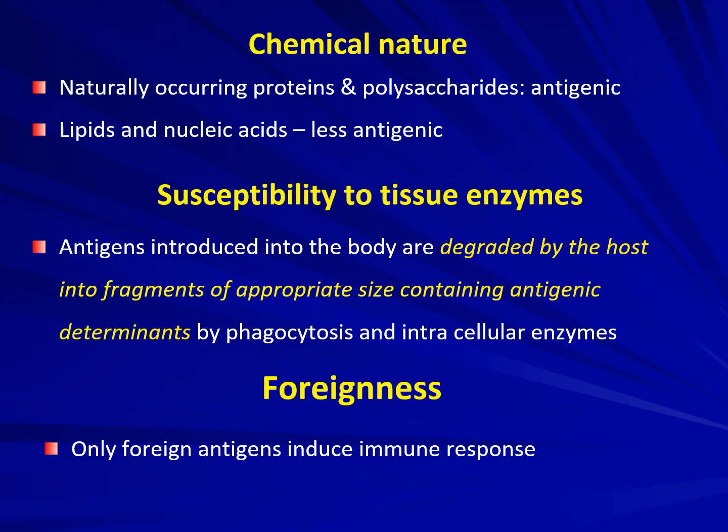The chemical nature of an antigen. Naturally occurring proteins and polysaccharides are antigenic. Lipids and nucleic acids are less antigenic.